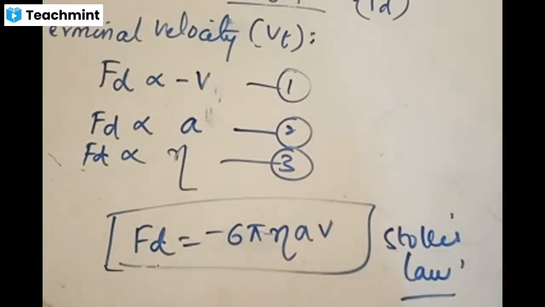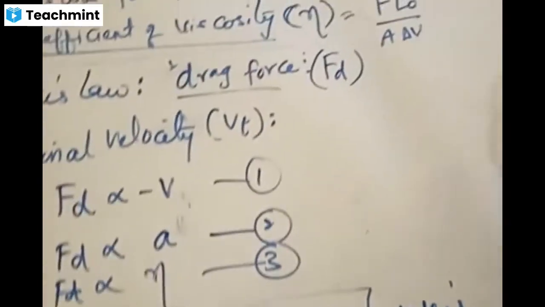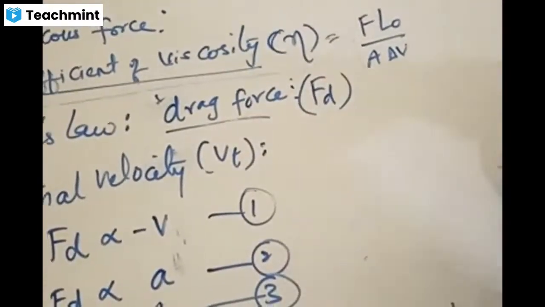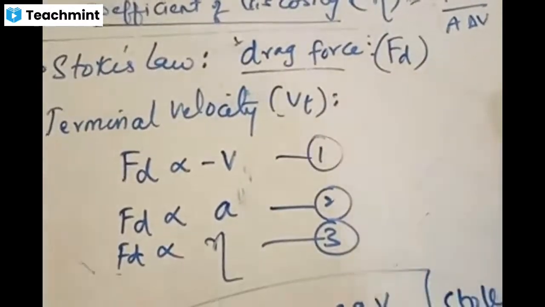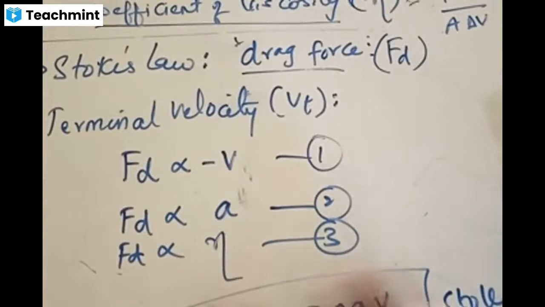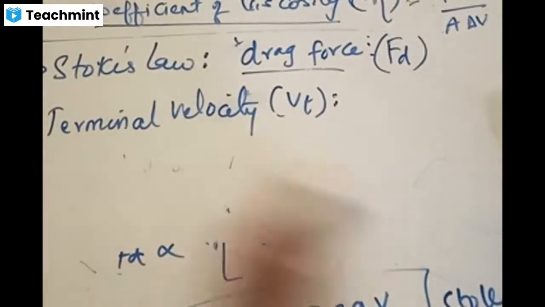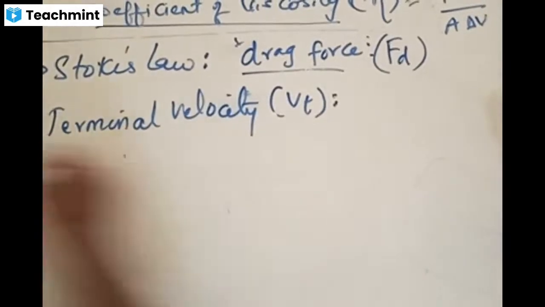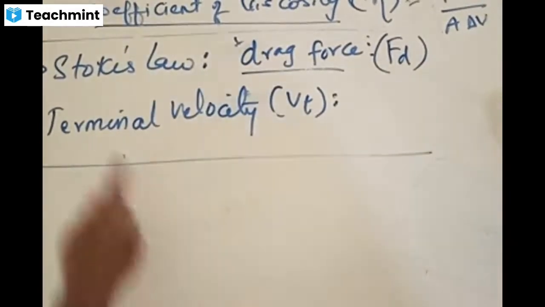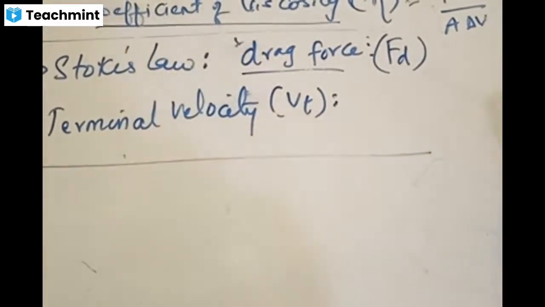Is the point clear about Stokes law? Stokes law is completed. That's the only thing you need to understand from Stokes law. Stokes law gives information about drag force, and drag force is given by this kind of formula. Now, one more parameter we talk about for Stokes law is terminal velocity. What is terminal velocity?